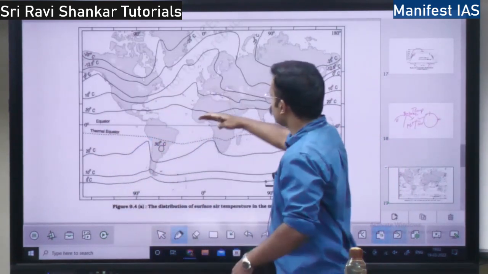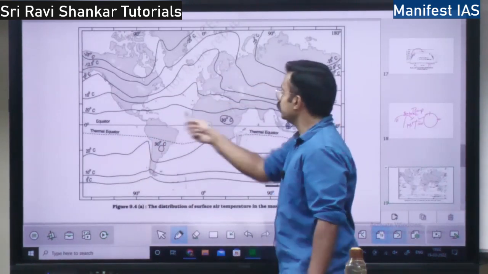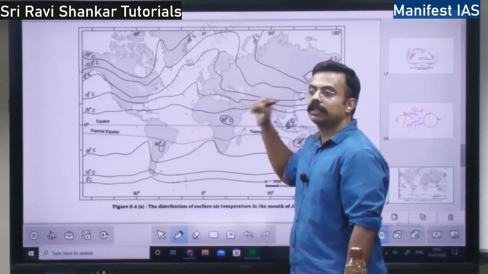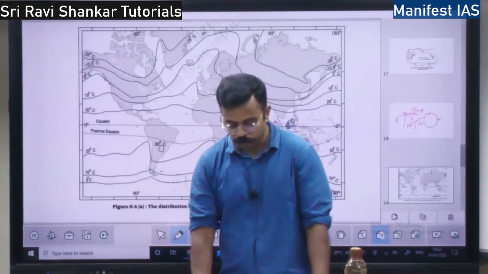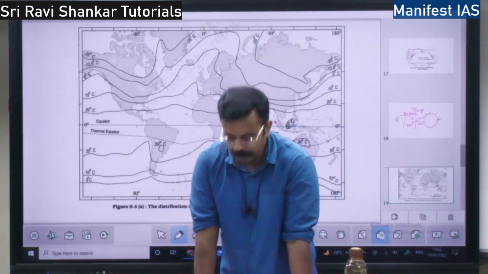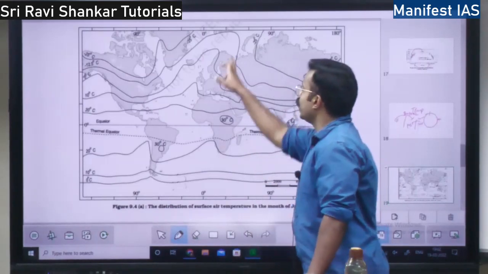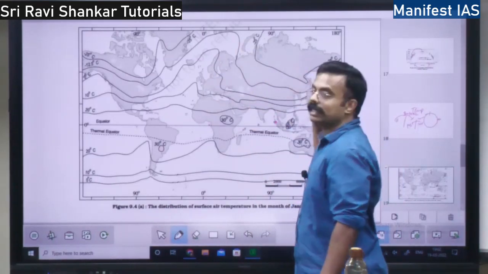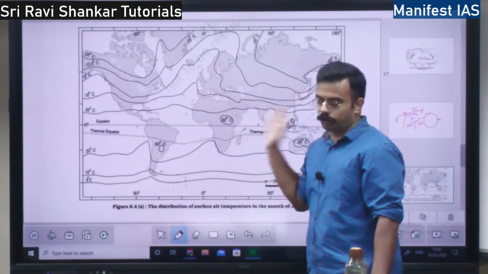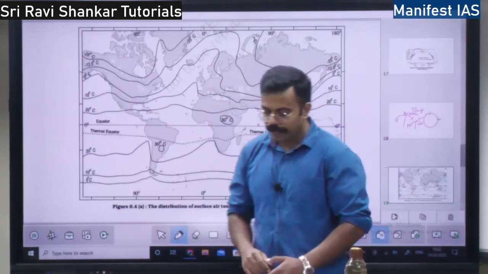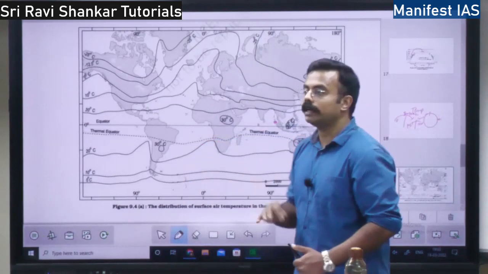So these isotherms are parallel to latitude. See, they are parallel, right? They are always parallel. So look at the January variation in the northern hemisphere. In the northern hemisphere, why does the isotherm bend like this? They should be parallel to the latitude. Why do they bend like this?